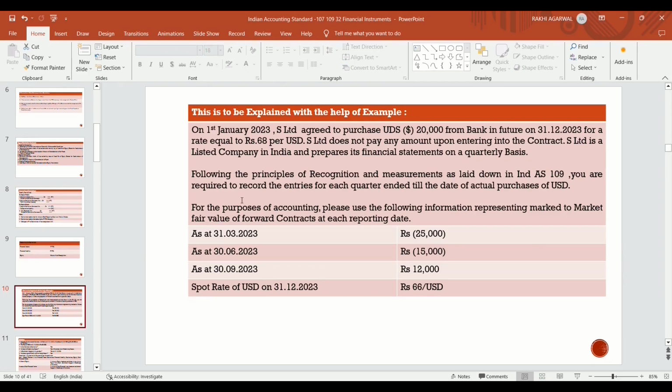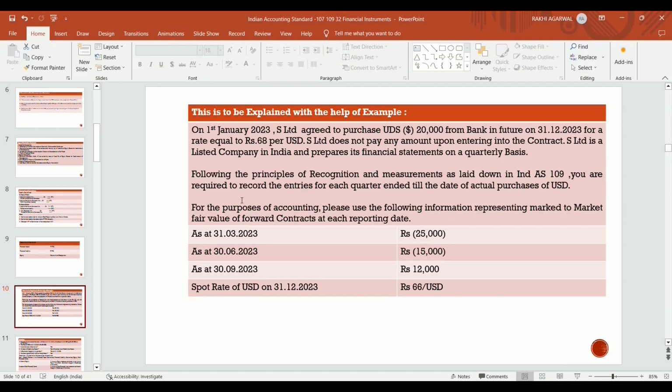So S Limited wants to purchase $20,000 from the bank, that is, they want to settle. The contract is prepared for 12 months, that is, it will be settled on 31st December 2023, and the rate was decided on the date of making the contract, that is rupees 68 per USD. Now, S Limited does not pay any amount upon entering into the contract. Means at the initial stage, the payment is nil or insignificant.